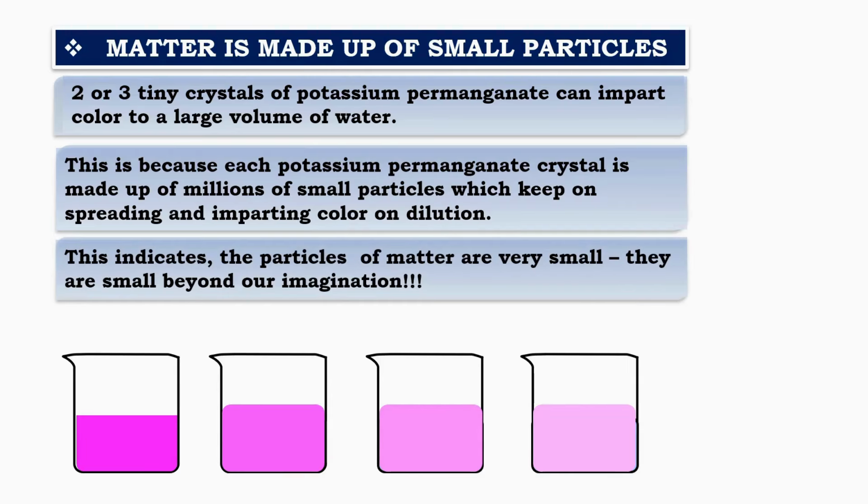Even just 2 or 3 tiny crystals of potassium permanganate can color a large volume of water. Each crystal is made up of millions of tiny particles that spread and impart color when mixed with water. It's incredible how small these particles are, smaller than we can even imagine.